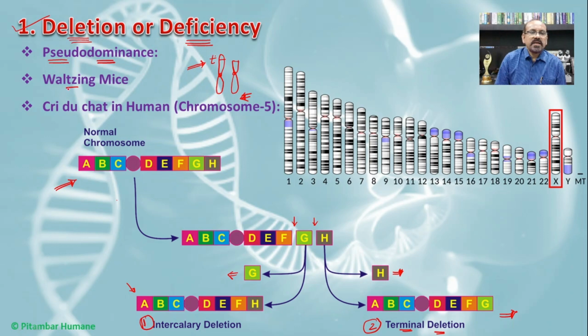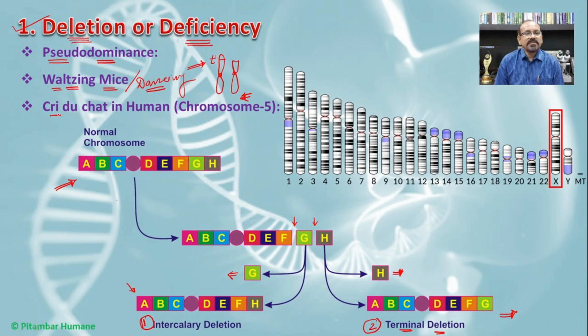The second one is the Waltzing mice, a special type of mice which are developed because a certain part of the chromosome is deleted from it, and they are known as dancing mice. They dance here and there continuously until they are completely exhausted. Such a disease in mice is known as waltzing.